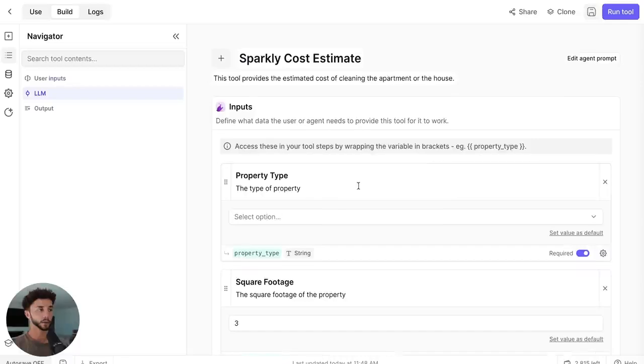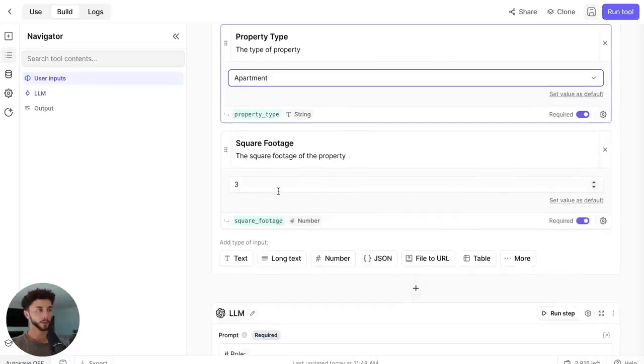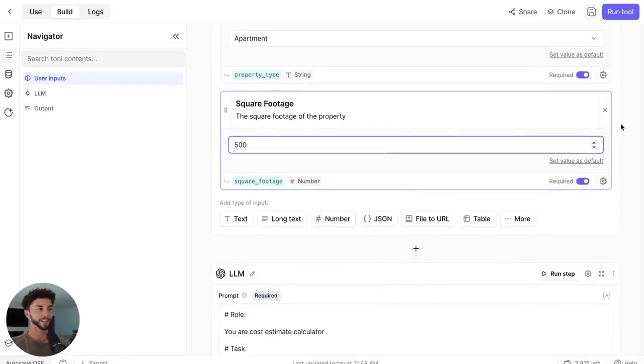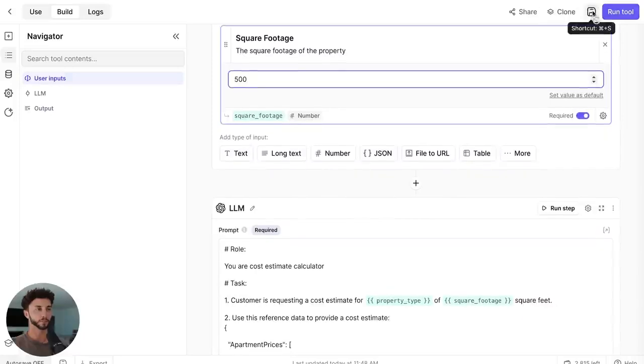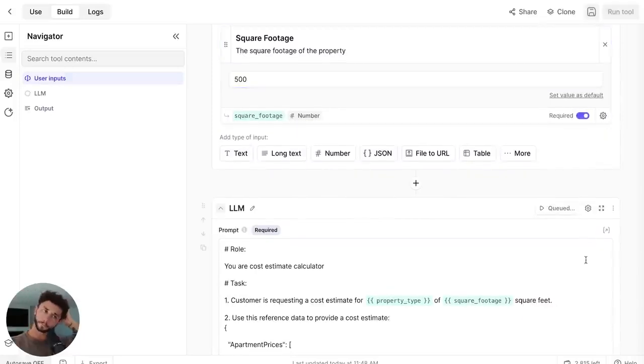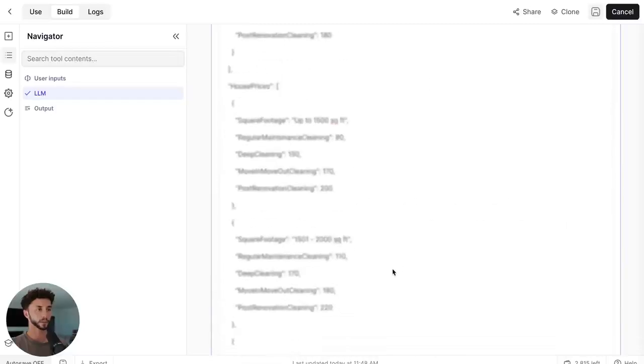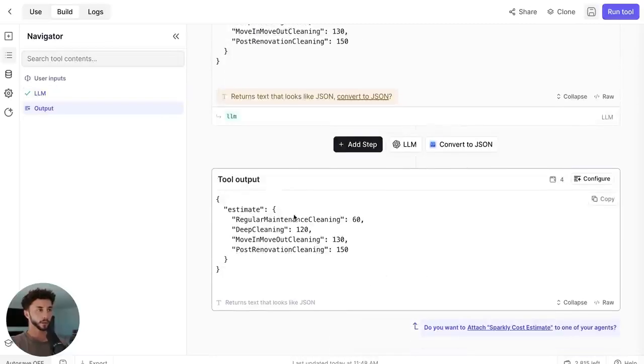an output. So if I just go up here and I set it's an apartment, and I don't know how big is an apartment in square feet? I don't know. But we can run that. It's going to give us some kind of output. And then it gives us the estimate.